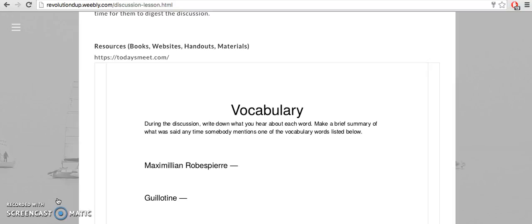Every once in a while, the teacher can pull comments from the outer circle and say, hey, this person said this about what you said. What is your response? The website is actually todaysmeet.com. Students on the outside circle are participating indirectly. The students on the inside can have their conversation and have it be intimate, and the students on the outside can have their conversation and have their voices heard without disrupting the students on the inside of the circle.